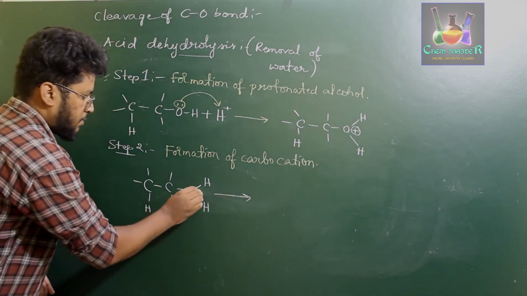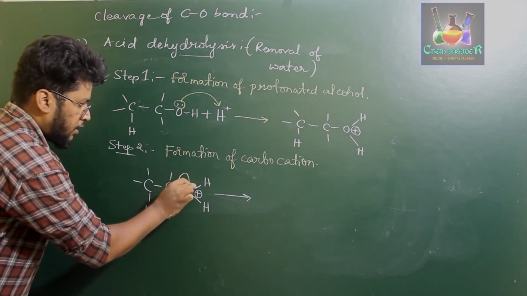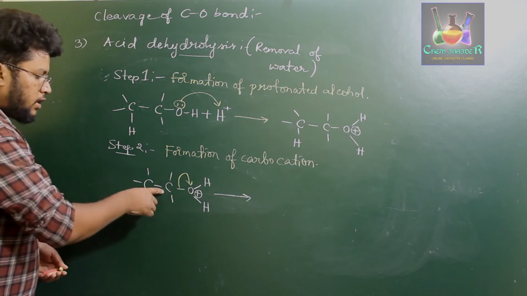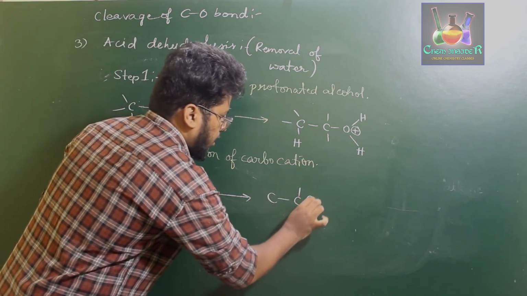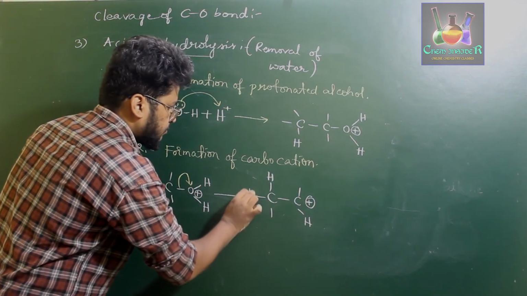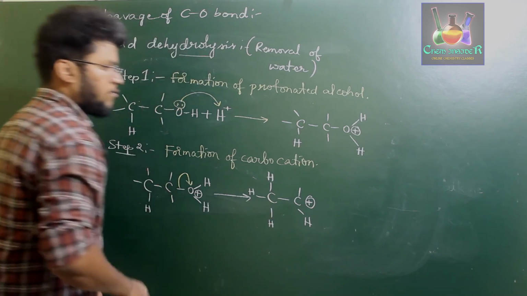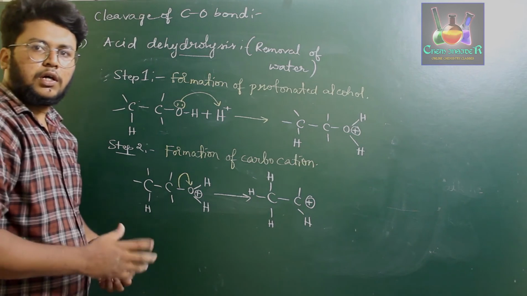So it has a plus charge over here. The bond breaks down, that is a carbon and oxygen bond breaks down, resulting in the positive charge on carbon, which we call carbocation. Okay, so this is the second step, formation of carbocation.